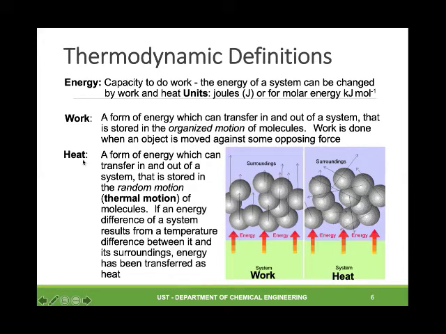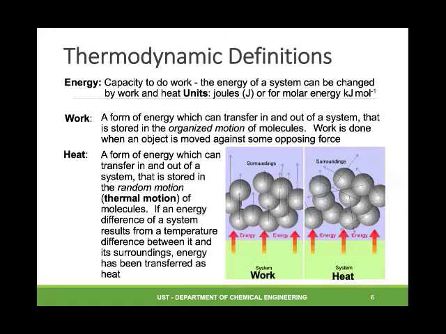And lastly, we have heat as a form of energy, which can also be transferred in and out of the system that is stored in the random motion of molecules. If the energy difference of a system results from a temperature difference between it and the surroundings, energy has been transferred as heat.